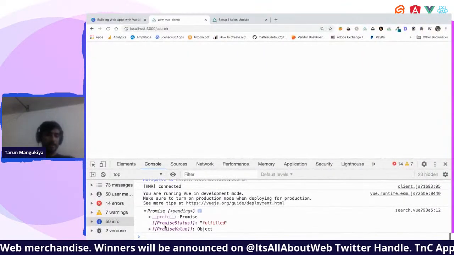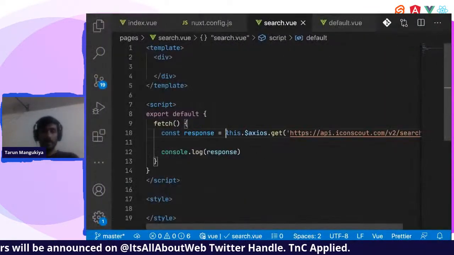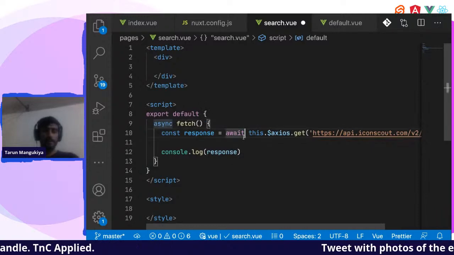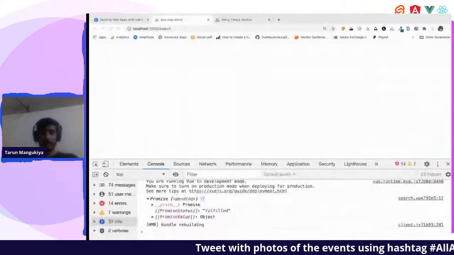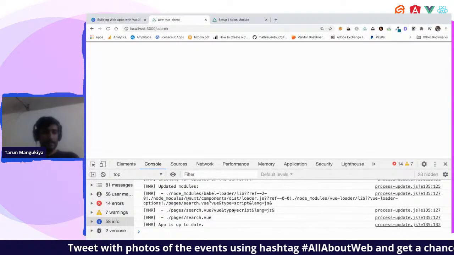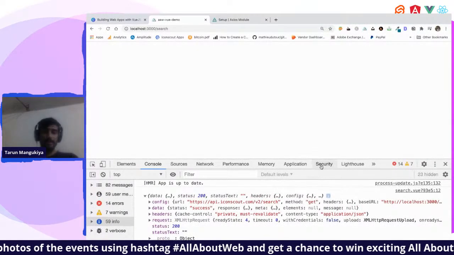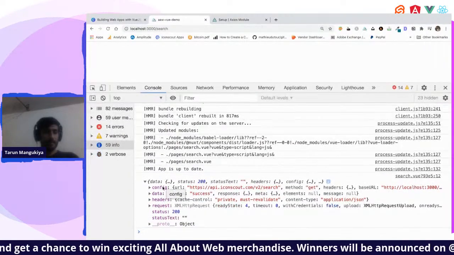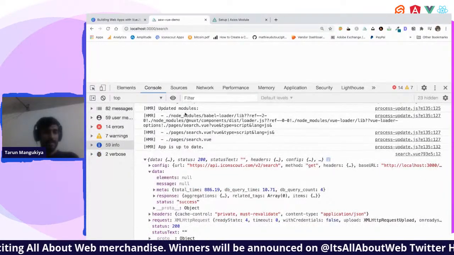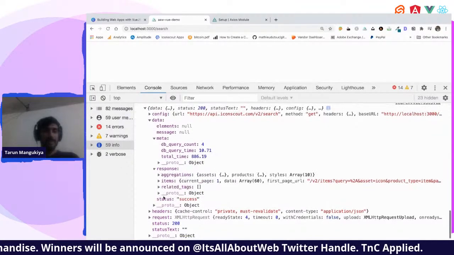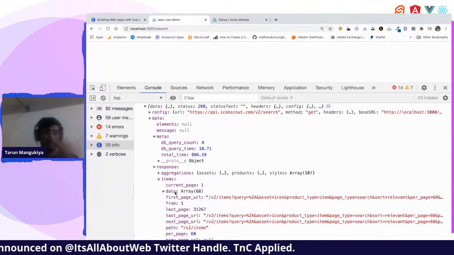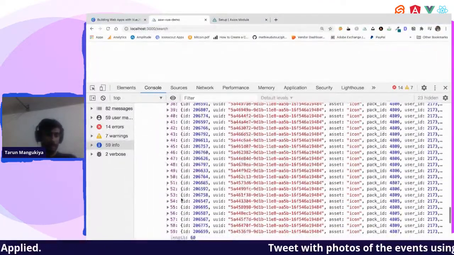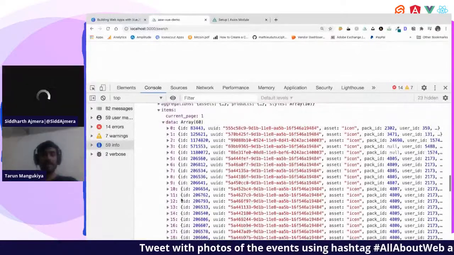Okay, there is a promise, so I'll have to wait for this function to complete. I use async await. Okay, good. Let's see if we have an output. Yeah, we have received data in the network call. The data has an icon response, like this is the icon API of Iconscout. There are around 60 icons in the list.